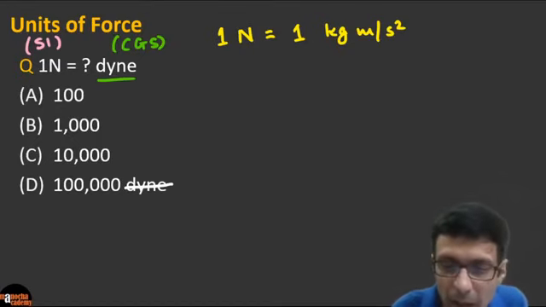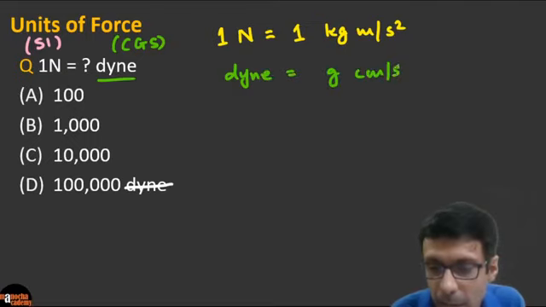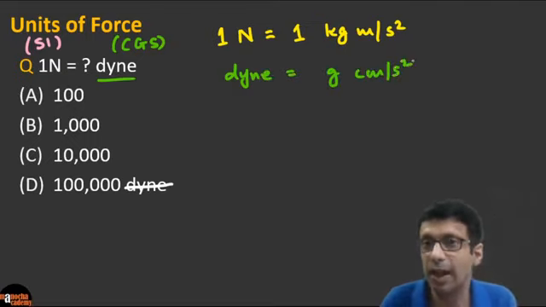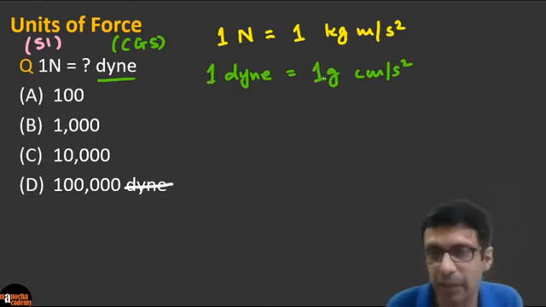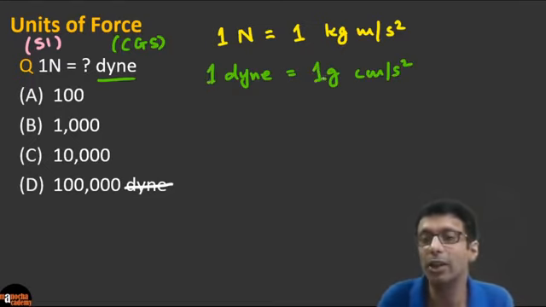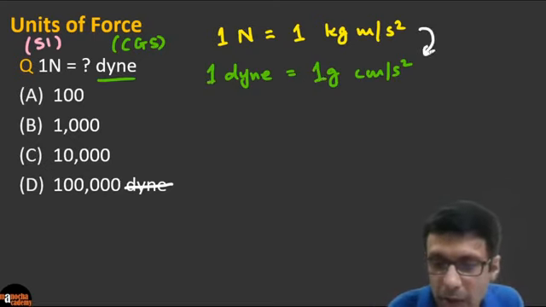Now let's say, what is dyne here? Let's write that down. Dyne we know is nothing but gram centimeter per second square. So 1 dyne is 1 gram centimeter per second square. And we want to convert 1 Newton to 1 dyne. So this is our goal. We want to convert from this unit to this unit. So let's start with what we've been given.